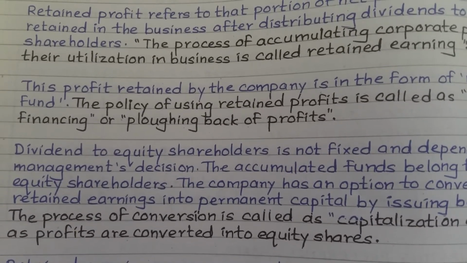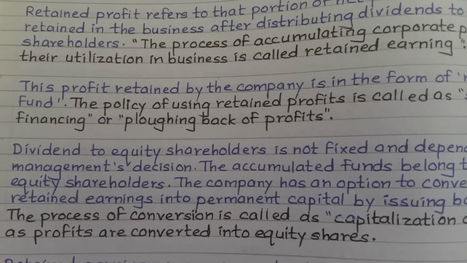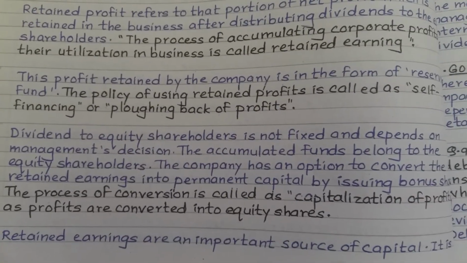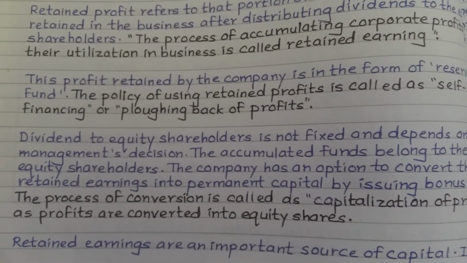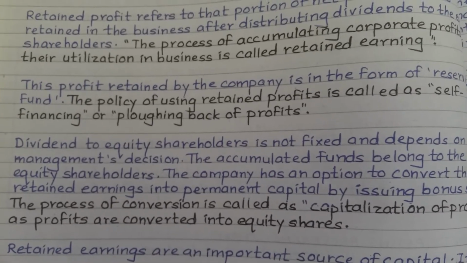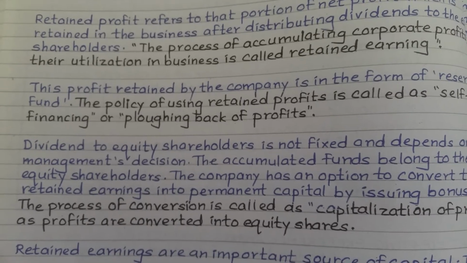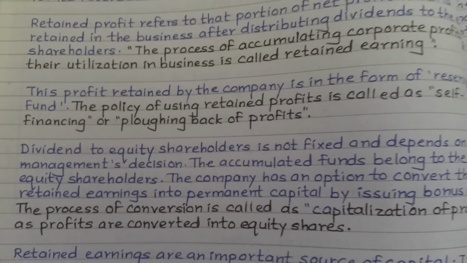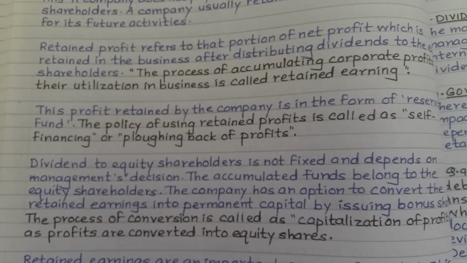Dividend to equity shareholders is not fixed and depends on the management decision. These accumulated funds belong to the equity shareholders. The company has an option to convert the retained earnings into permanent capital by issuing bonus shares.